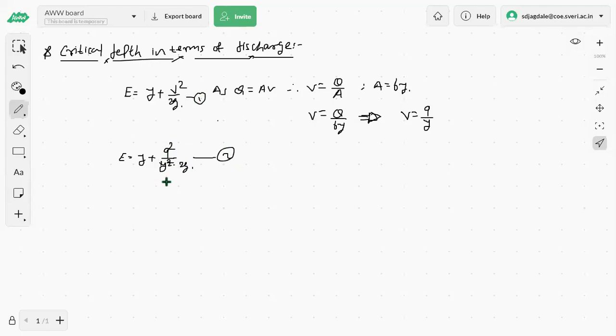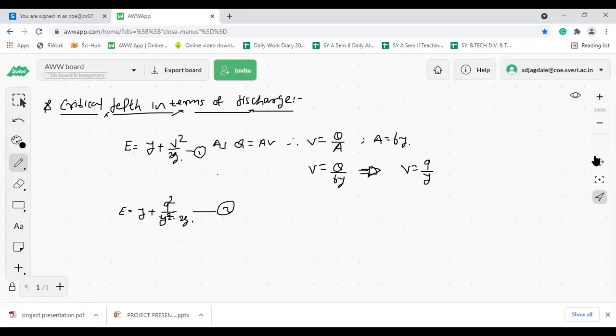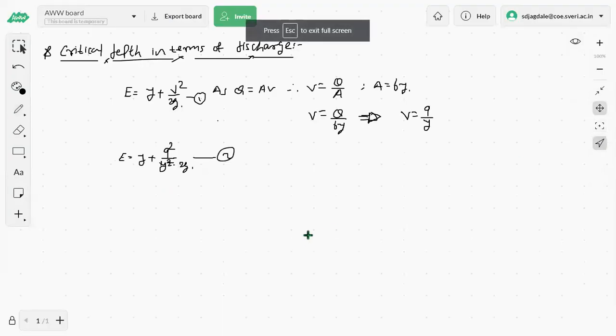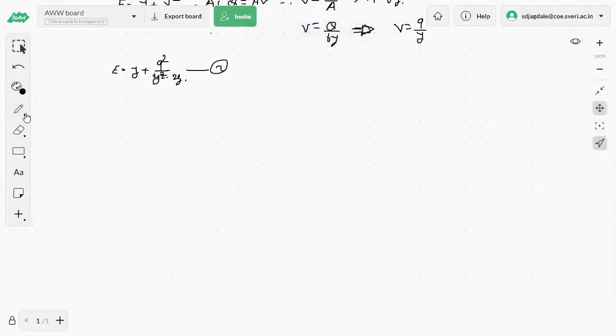Now from this case we have to go for a critical condition. If you want to go for a critical condition, that is a critical specific energy, then we know that at a critical flow depth, the magnitude of the specific energy is a minimum. That is, at critical condition, EC or YC, when the depth of the flow is critical, the corresponding specific energy E is E minimum. It is a minimum specific energy that exists at a critical condition. We have already seen that.